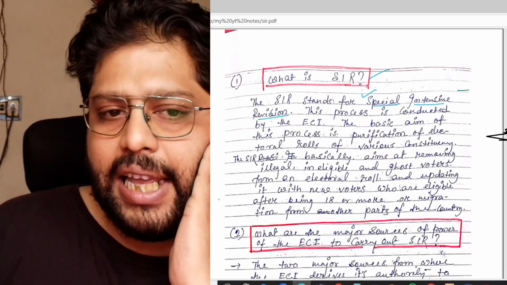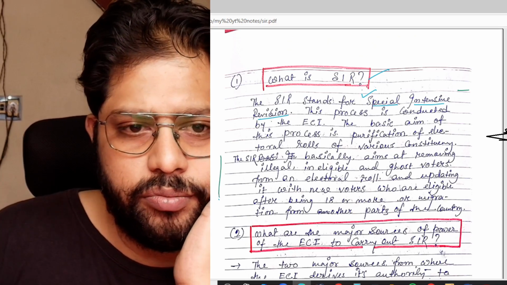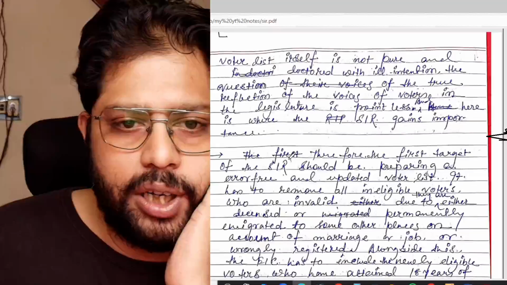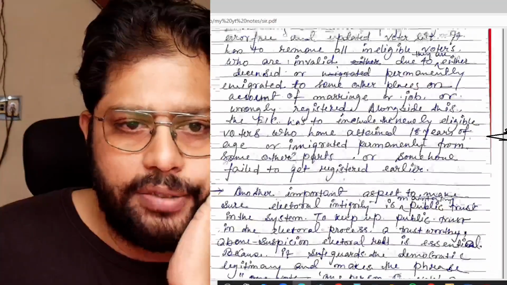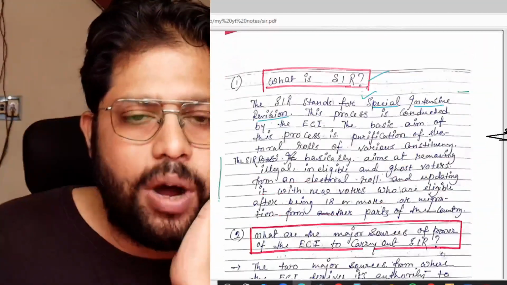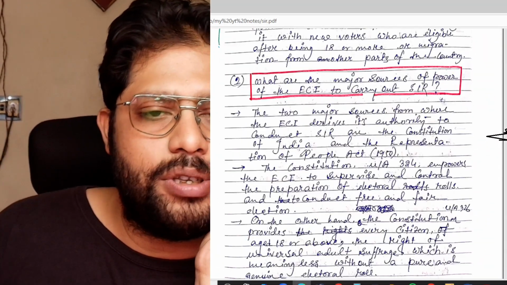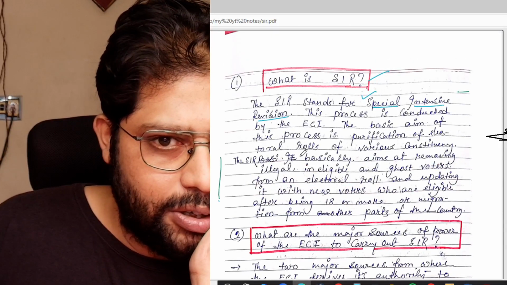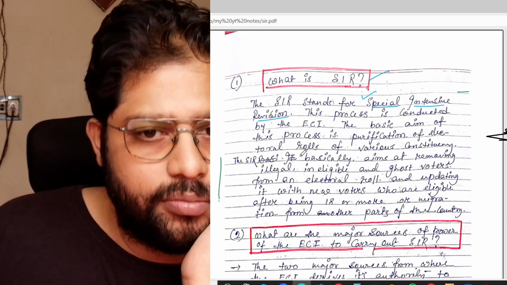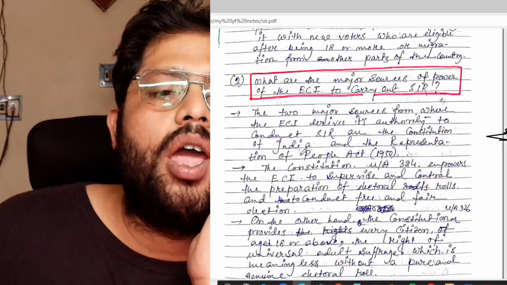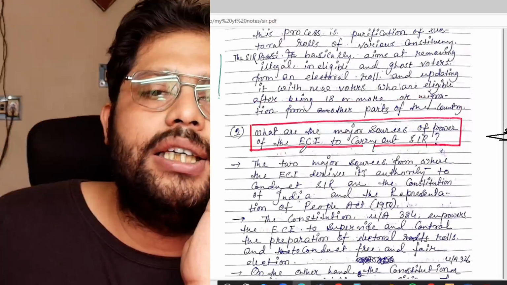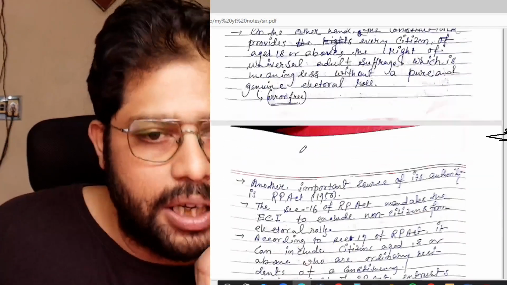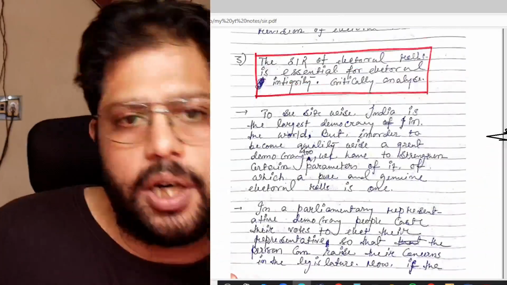Okay, look, you can see here easily that I have already broken this topic into 4 points. The first point is what is SIR, then who is responsible for SIR, I mean who is going to conduct SIR across India, and where that Election Commission gets power to conduct this.